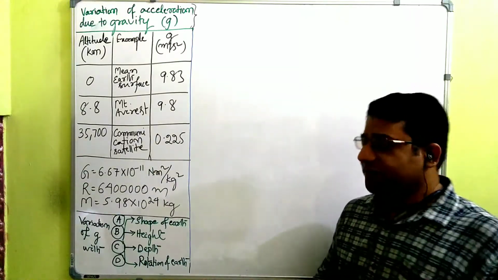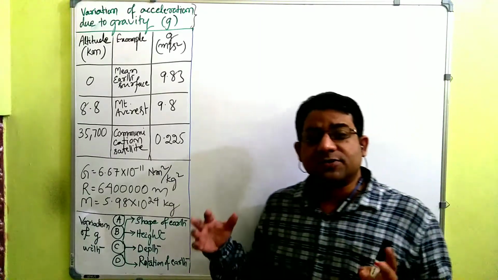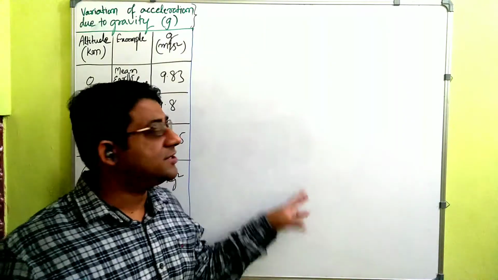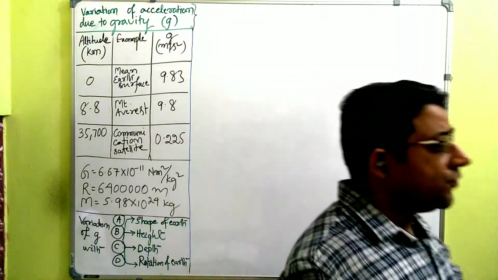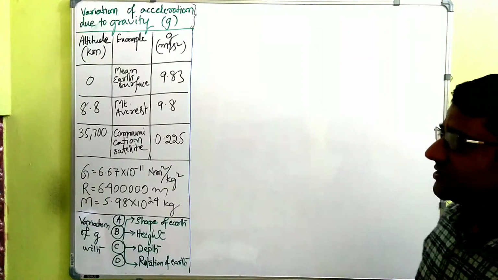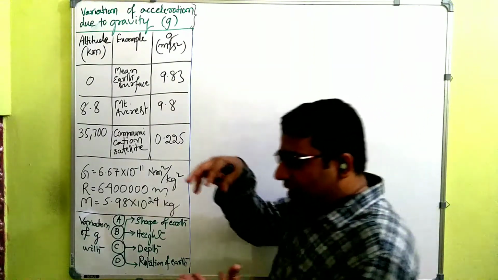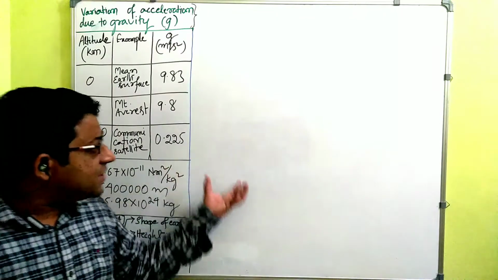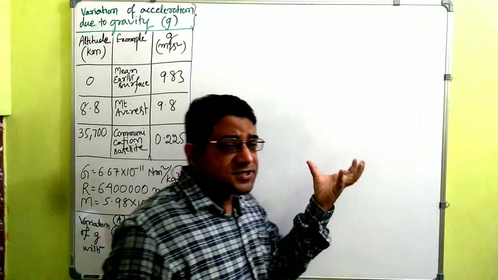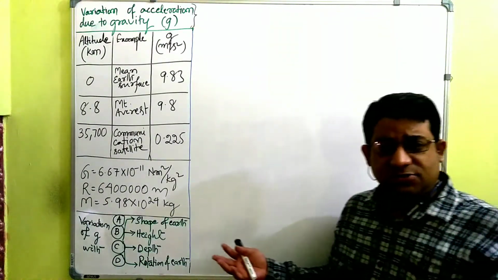Now what is acceleration due to gravity? If I drop a body, any body, may it be of a mass of 1 kg, 10 kg or 100 kg, whatever is the body, it's observed that it comes to the ground with the same acceleration. Rate of change of velocity is acceleration. You know the basics, I assume. A body which comes to earth with a certain fixed acceleration all the time is called acceleration due to gravity, and since it is a certain fixed quantity, it has to remain constant only, right?